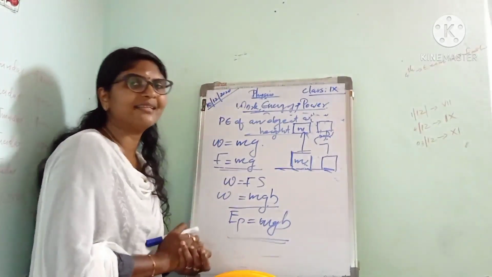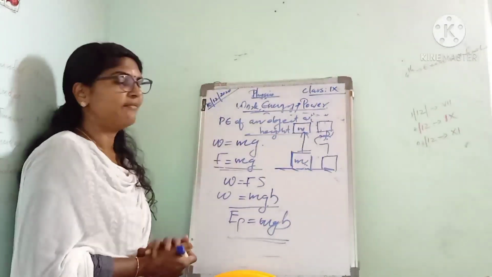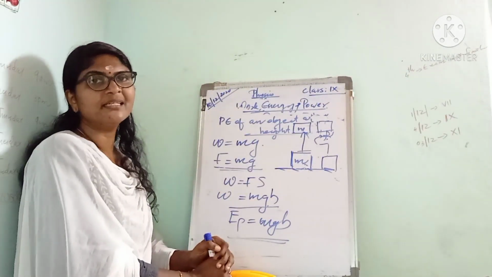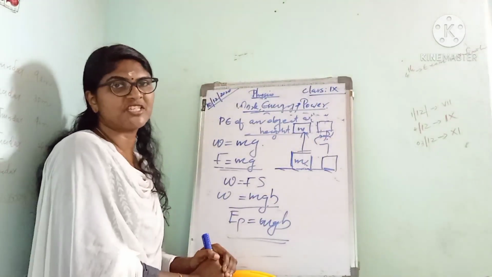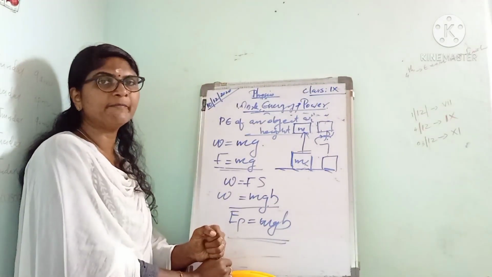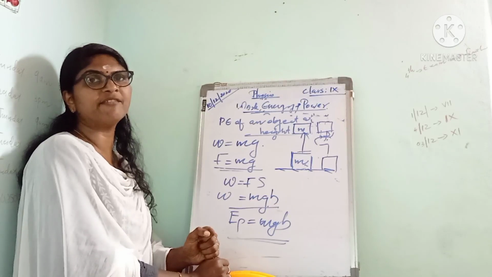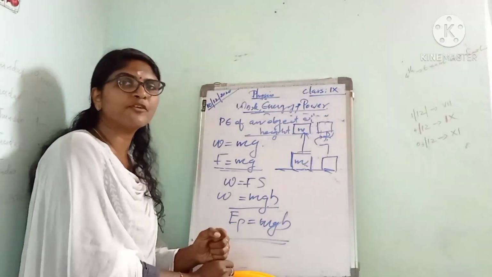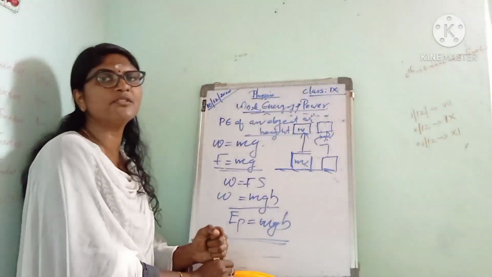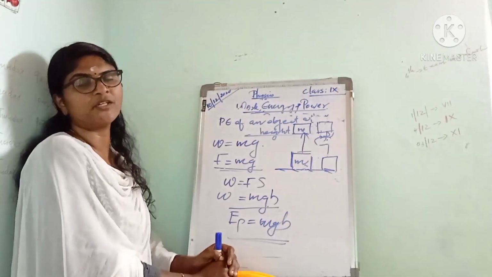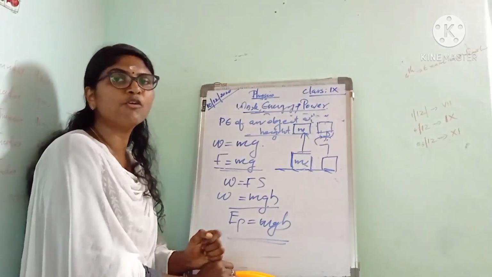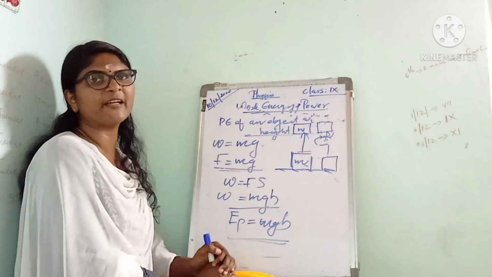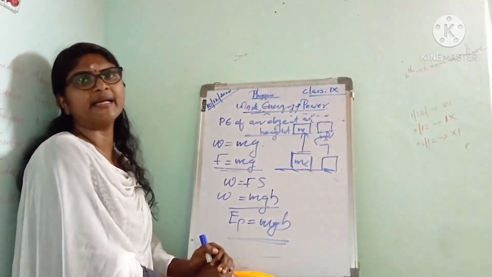Okay, children, then what are the things that we have learned today? First, we learned about two types of mechanical energy, that is kinetic energy and potential energy. Then what is kinetic energy? The energy possessed by an object by virtue of its motion is called kinetic energy. You know the expression for kinetic energy, EK, that is equal to half mv square. And also we have proved work done is equal to change in kinetic energy, that is W is equal to half mv square minus half mu square.